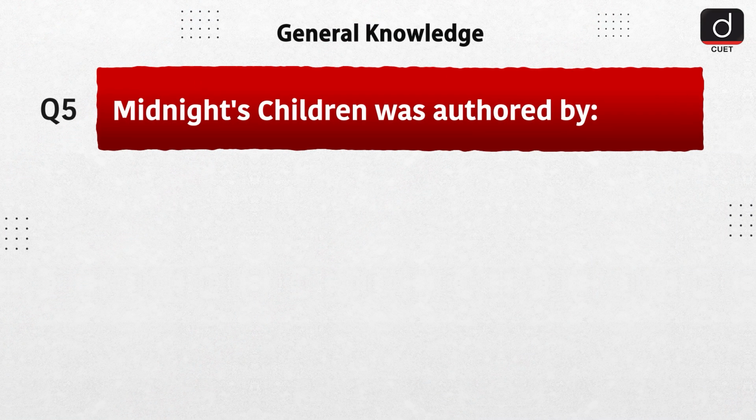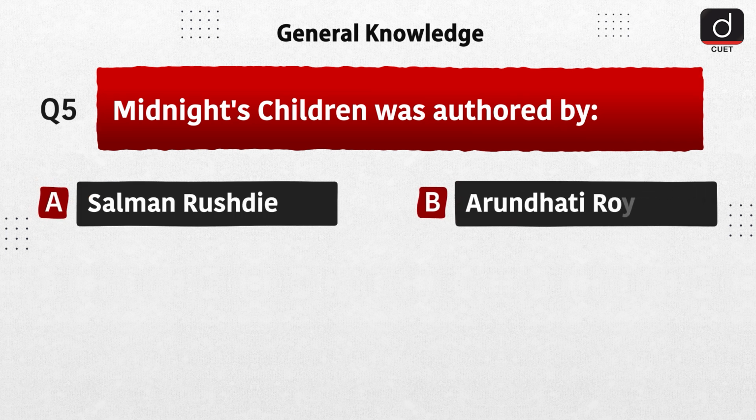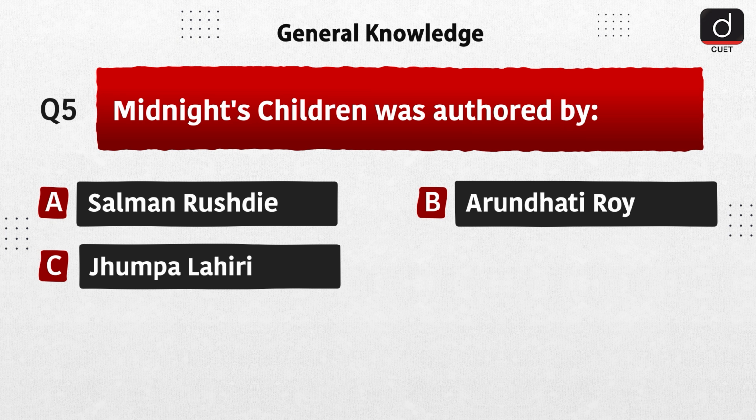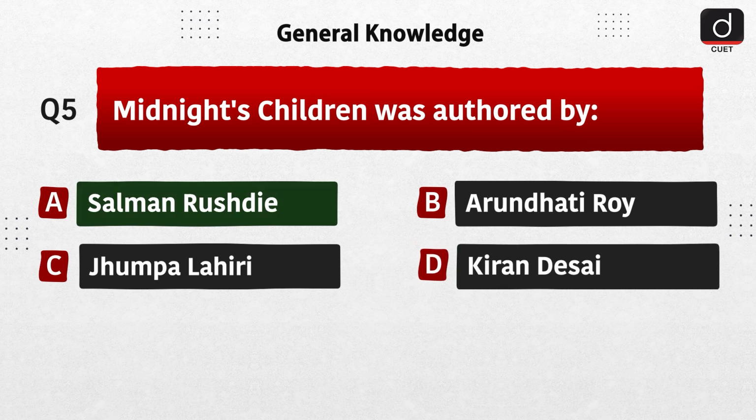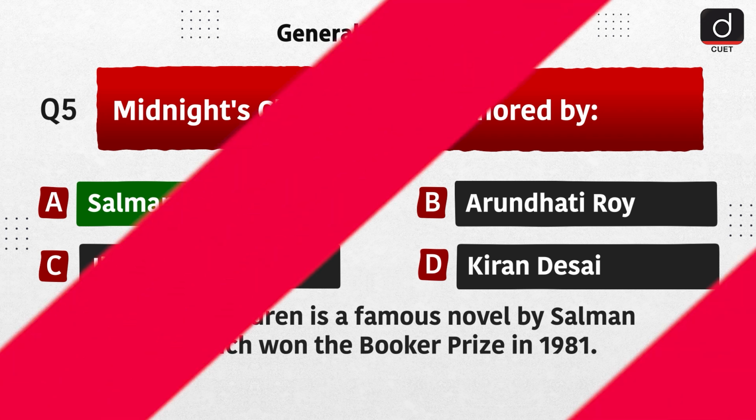Next question is, Midnight's Children was authored by A. Salman Rushdie, B. Arundhati Roy, C. Jhumpa Lahiri, D. Kiran Desai. The correct answer is option A. Salman Rushdie. Midnight's Children is a famous novel by Salman Rushdie, which won the Booker Prize in 1981.